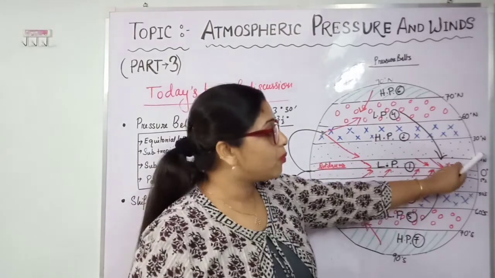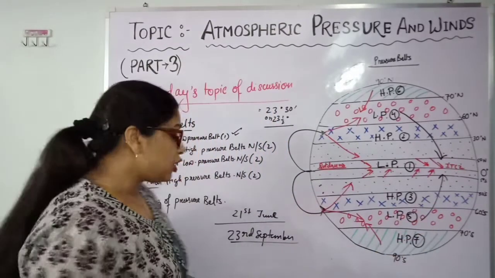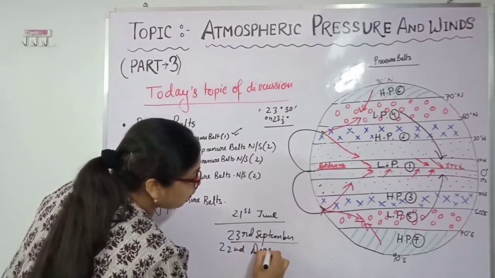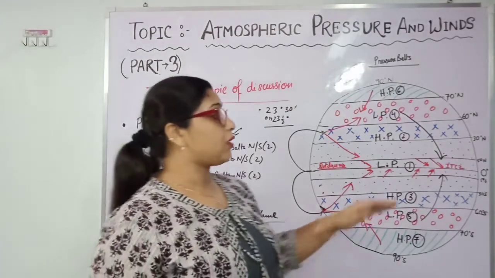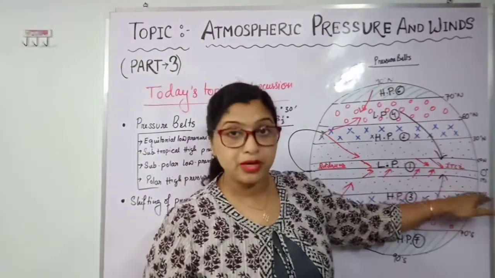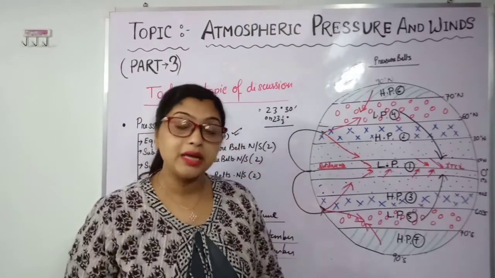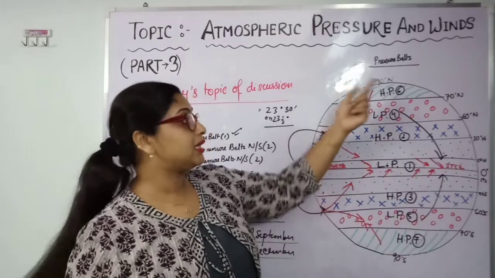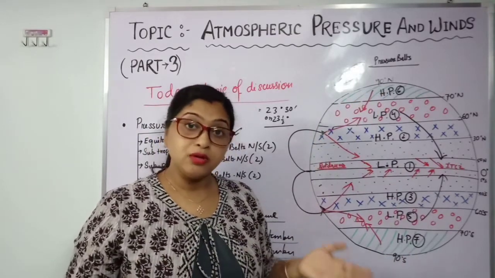Then the movement of the sun will be towards the southern hemisphere. On 22nd December, when the sun is directly over the Tropic of Capricorn, 23 degrees 30 minutes south, the southern hemisphere will have summer and the northern hemisphere will have winter, just the opposite.